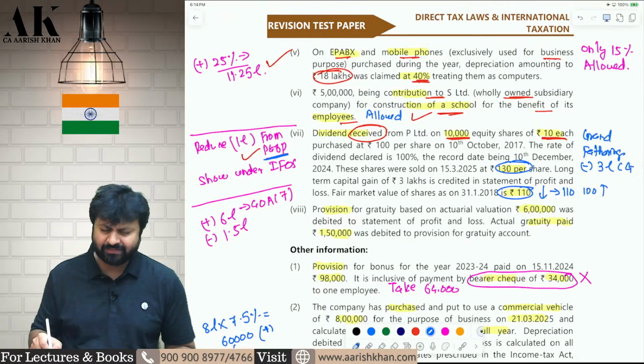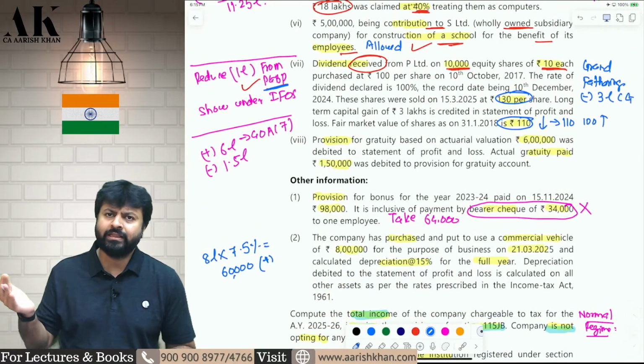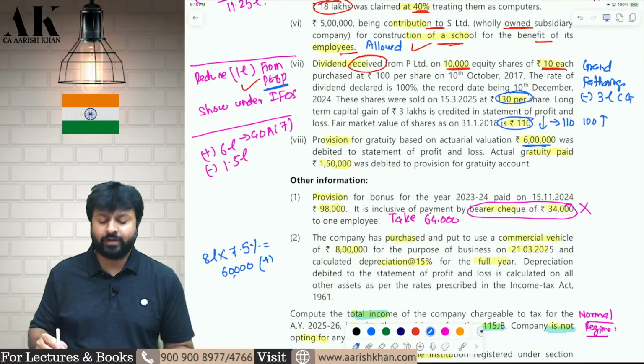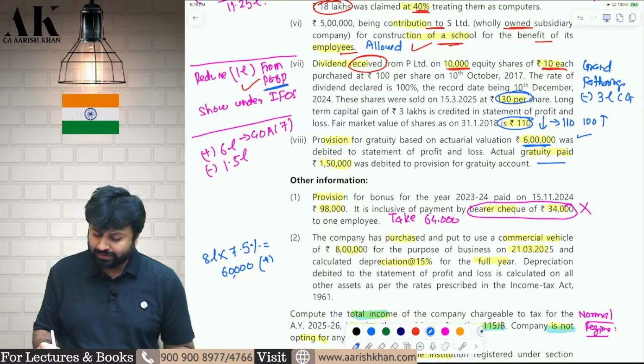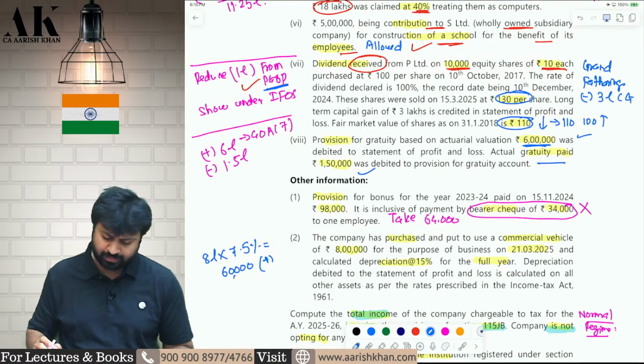Now, the next adjustment is a very simple grandfathering clause. Nothing great as such. I am not talking much about that. We have talked a lot about it in the earlier questions also. Next is provision for payment of gratuity, which is disallowed under 40A(7). So, 6 lakhs will be disallowed. Actual gratuity paid will be allowed as deduction. You can claim deduction of 1,50,000 rupees.